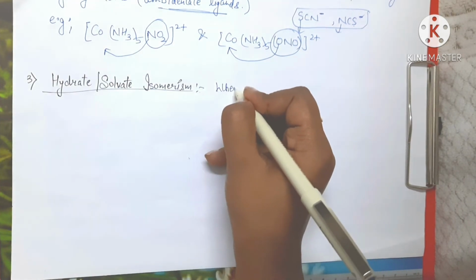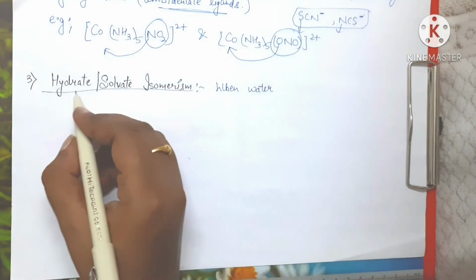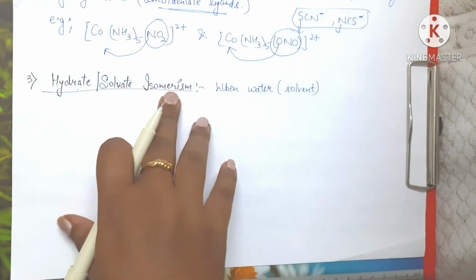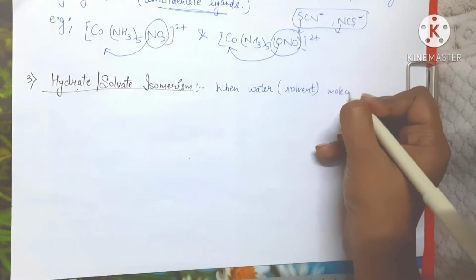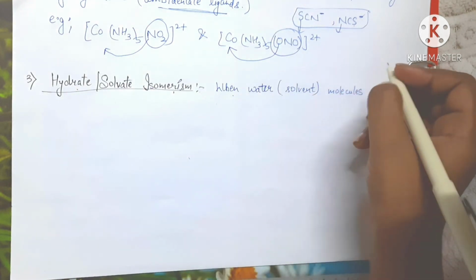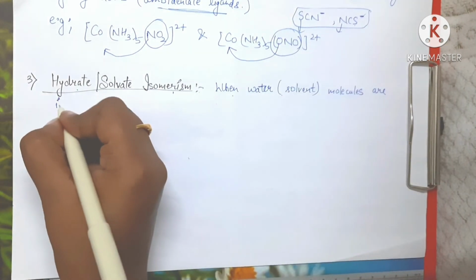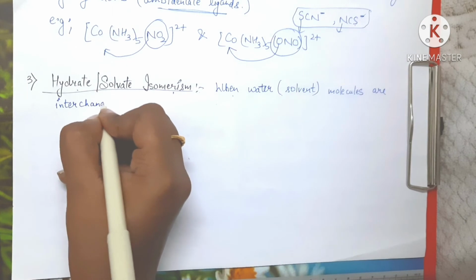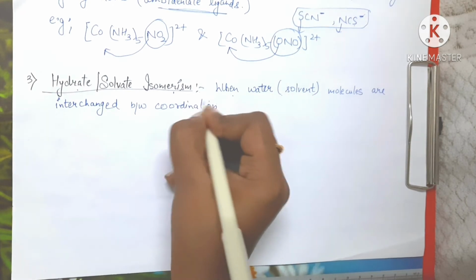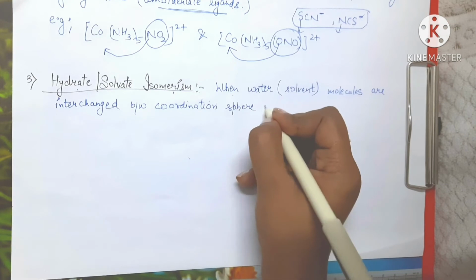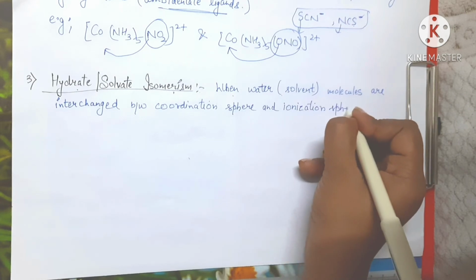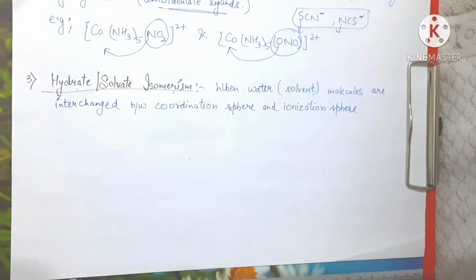When we have water in case of hydrate isomerism and any other solvent in case of solvate isomerism, suppose we are talking about hydrate isomerism, then when water molecules are interchanged between the coordination sphere and the ionization sphere, then we get to see hydrate isomerism, right?